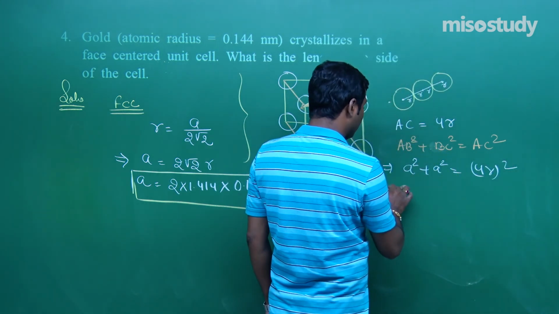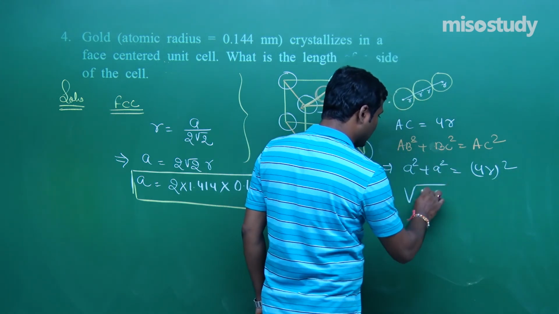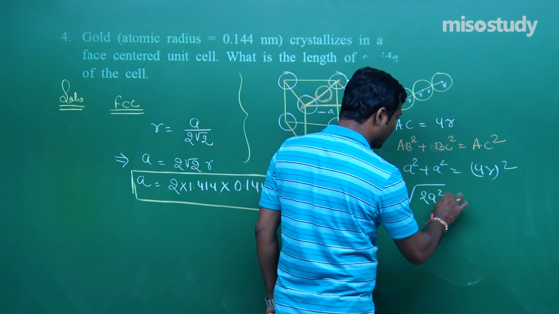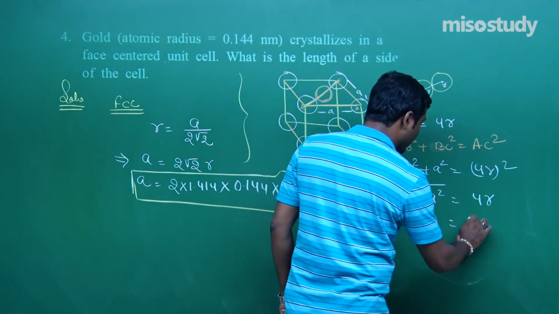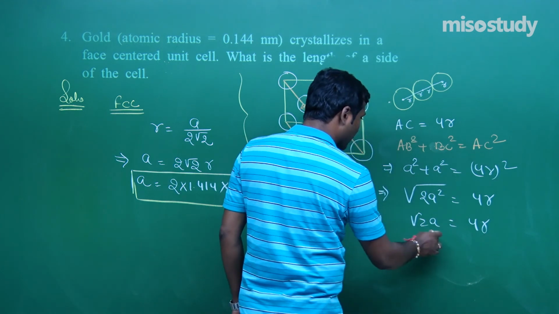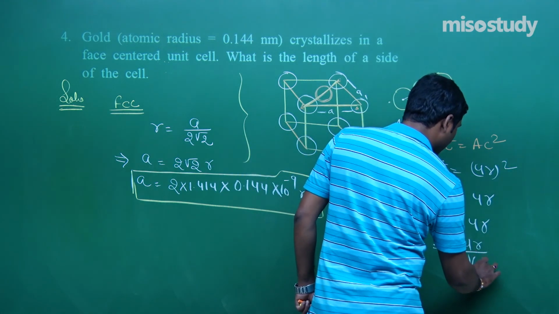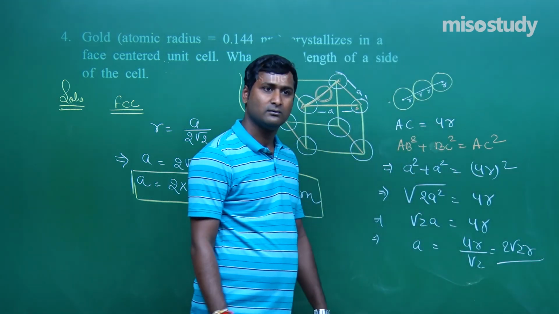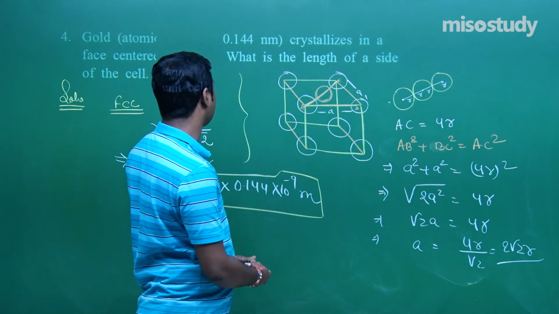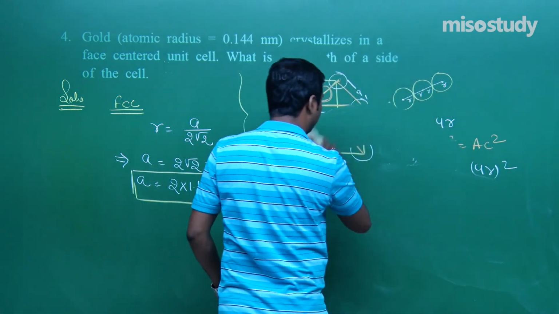We can write root under a square plus a square is equal to 4r, or root 2 a is equal to 4r, or a is equal to 4r upon root 2, that is 2 root 2 r. This is the derivation. Clear? I think you can easily solve this question. These are very simple and easy to handle, my friend.